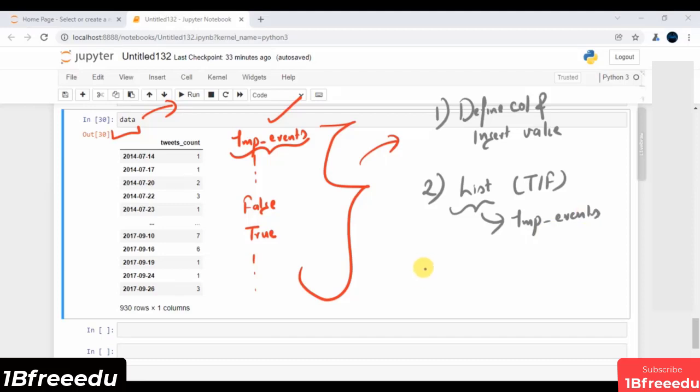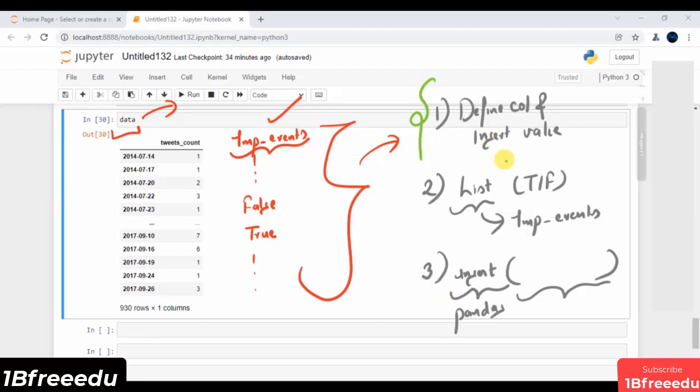The third way is that you can think of some inbuilt function of pandas. Again, if you are extremely good with pandas, these things will be a piece of cake for you. So I can say, can I use the insert function, which is an inbuilt function of my pandas module. I will use this function and just provide some custom parameters, and of course I am done. This is basically my third way. We will also touch upon the second and third approach as a set of problems.